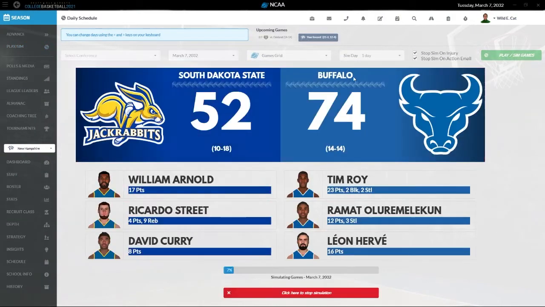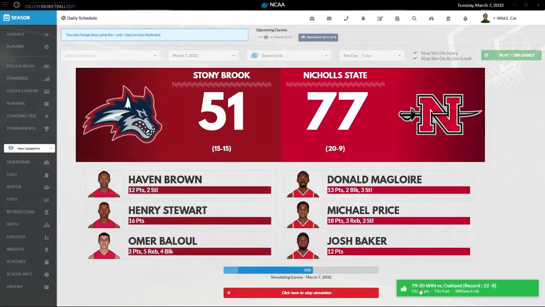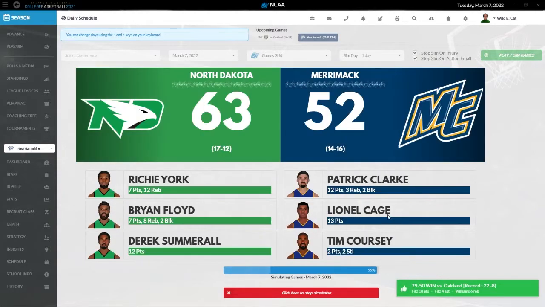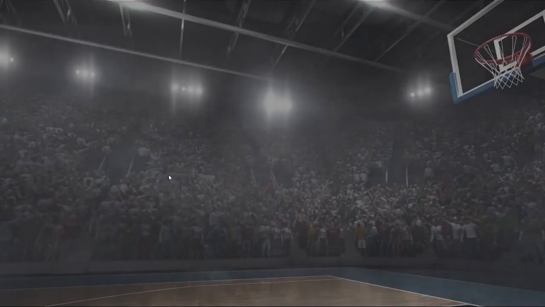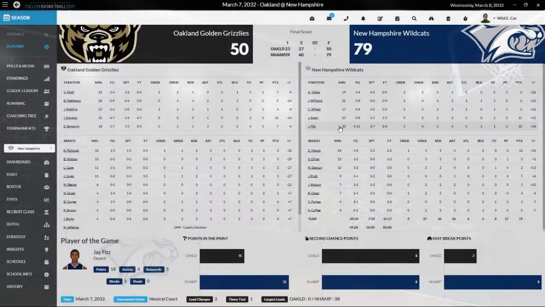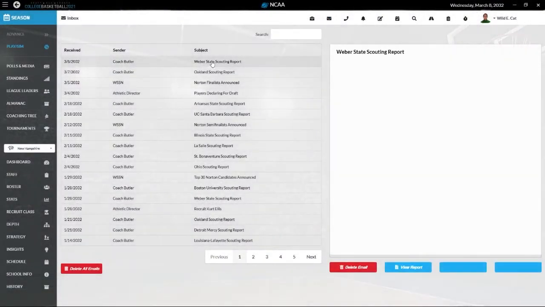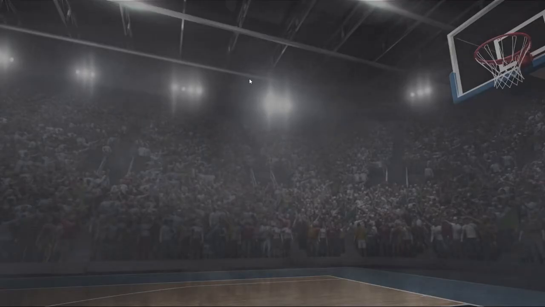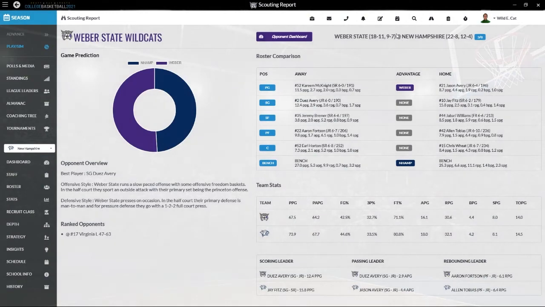Let's see. So we'll sim ahead, and we win 79-50, an easy win over 14-14 Oakland. Fitz had 18. Moore was a plus 36 in 24 minutes. Avery had 15. Wheat didn't score. That's okay. So now we're taking on who? Weber State. They finished 9-7.